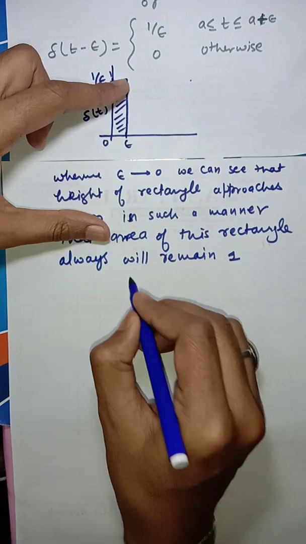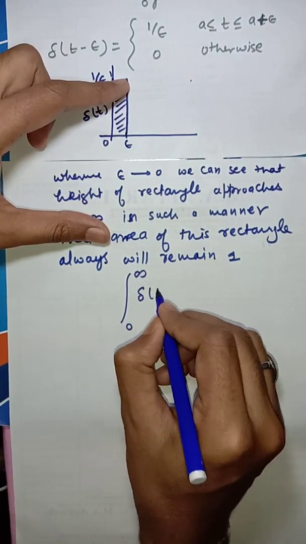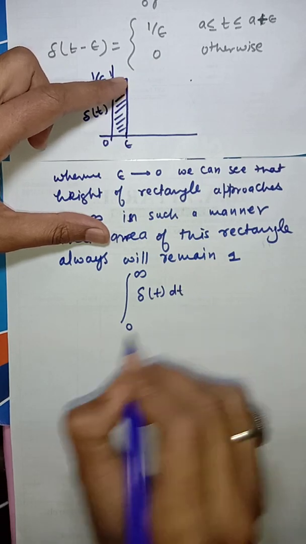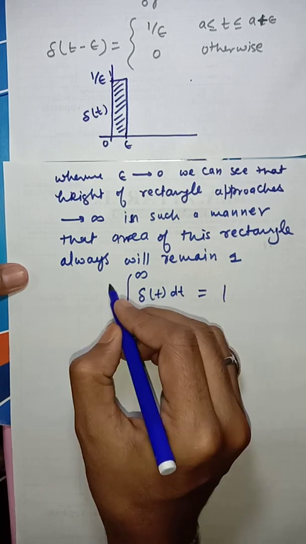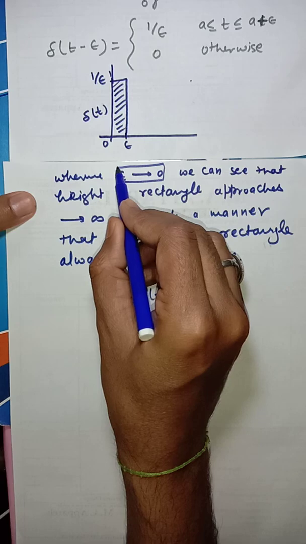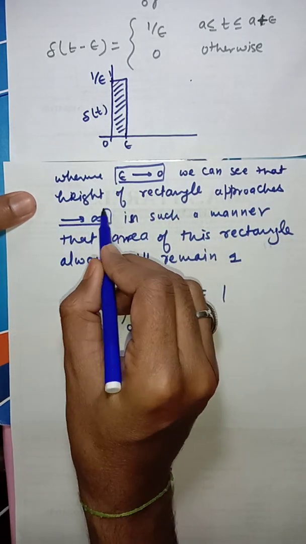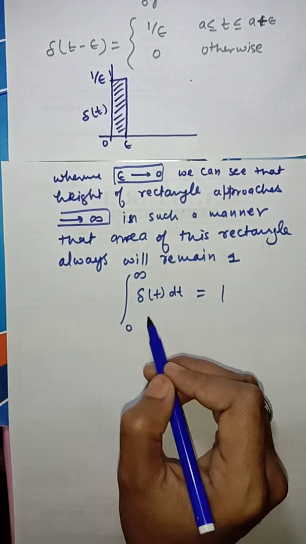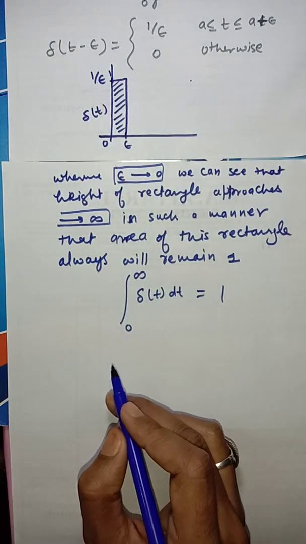That means the integration from 0 to infinity of delta t dt is always 1. This is why it is called the unit impulse function. Now we are going to find the Laplace transform of this function.